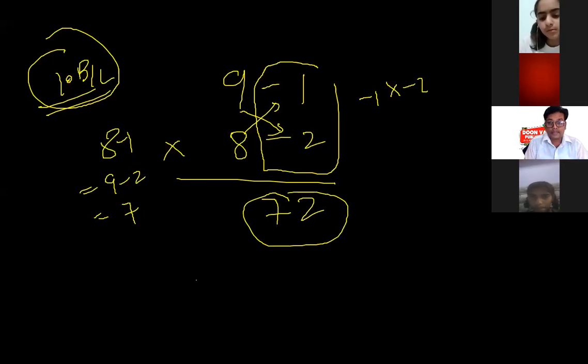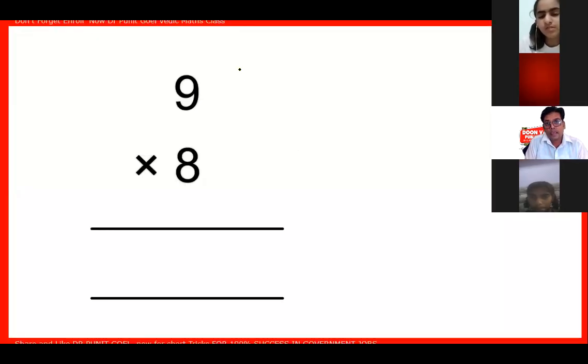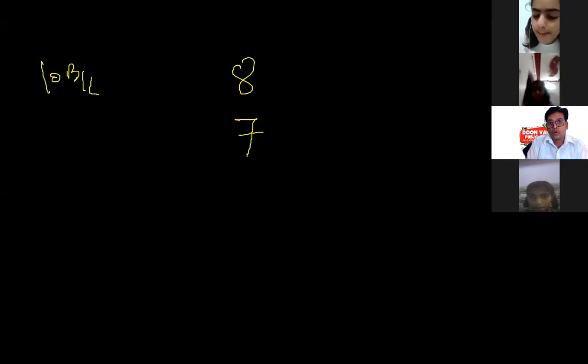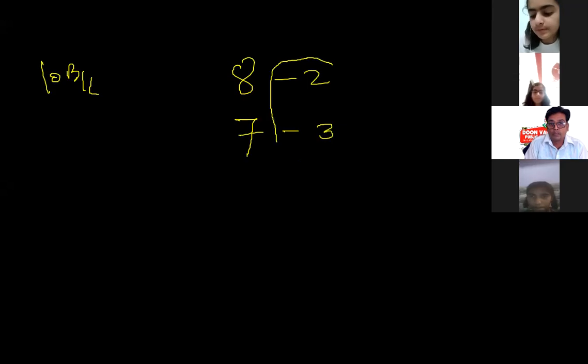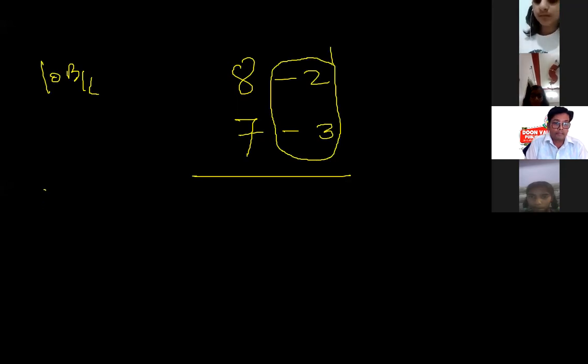Now I will take one more example. If 8 is to be multiplied by 7, I have to balance it from 10. That is -2, and that is -3. I will multiply both digits. Step 1: -2 multiplied by -3 gives me 6.